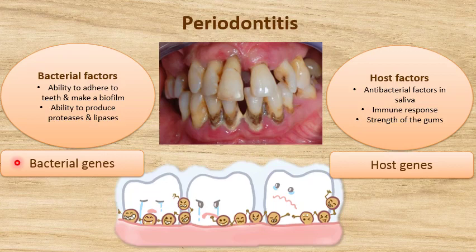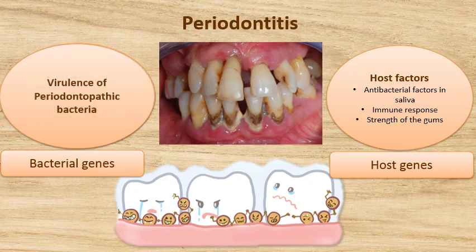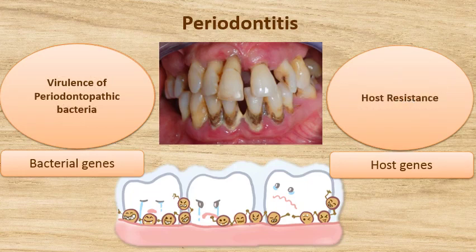If the bacterial genes can enhance these features in periodontopathic bacteria, their virulence will increase. On the other hand, if the host genes can enhance these features in the host, its resistance to periodontopathic bacteria will increase. Ultimately, whether a person will develop periodontitis or not will be partly determined by bacterial genes and host genes.